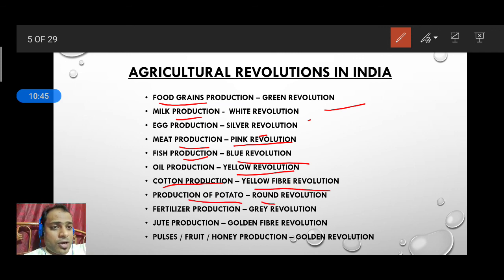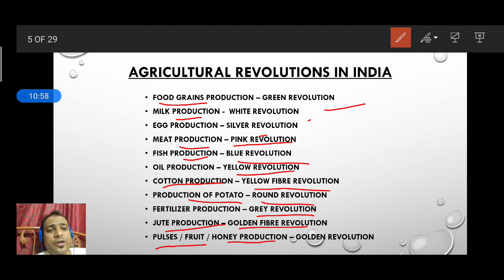Production of potato is called the round revolution, fertilizer production gray, jute production golden fabric revolution. And in the last, pulses, fruit and honey production gives the golden revolution. So these are some agriculture revolutions in India, which help us to grow more and more food in different sectors.